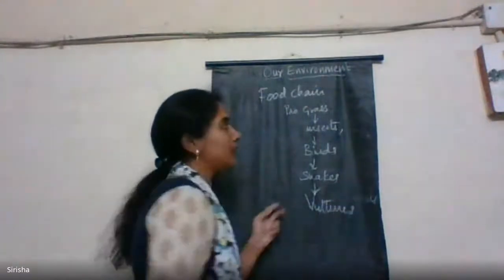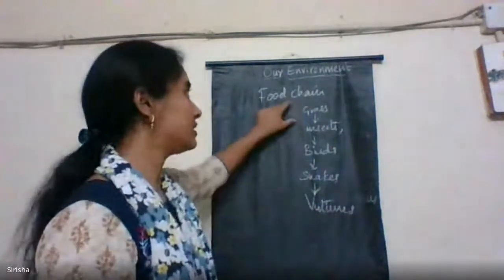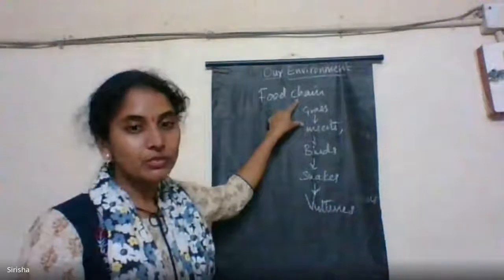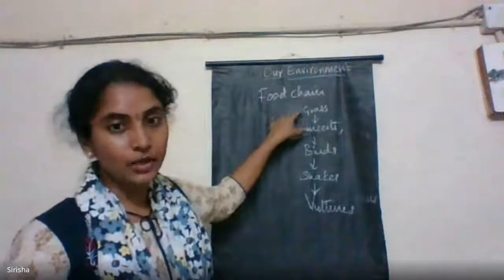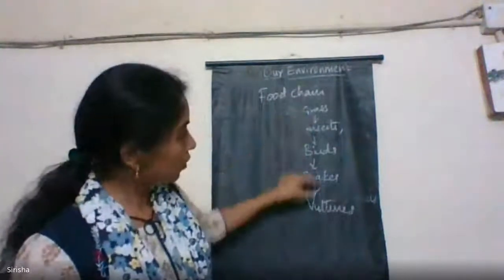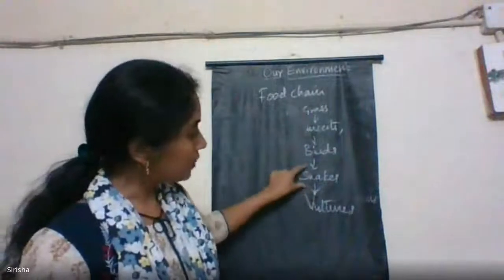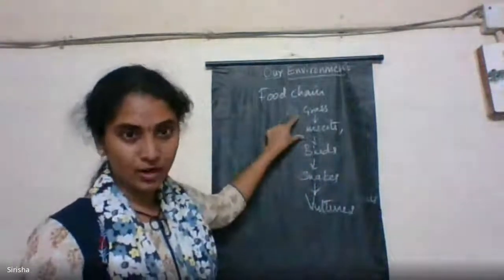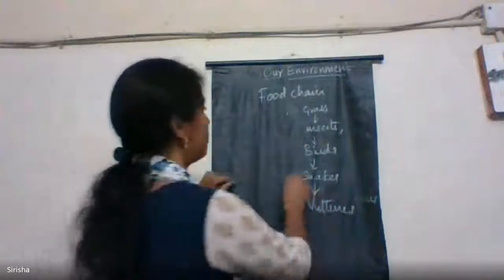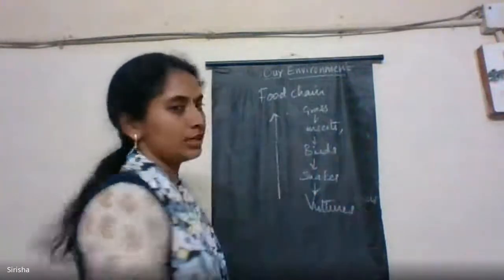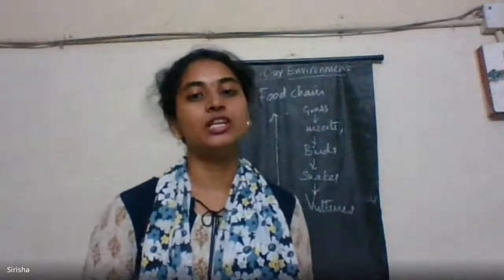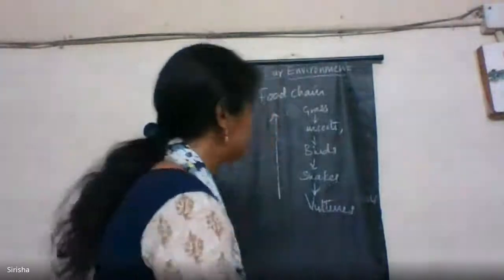These snakes can be eaten by vultures. So this is all a cyclic process. This is called a food chain. A food chain is a sequence of living organisms in which one organism consumes other organisms for its survival. It is a unidirectional, single direction process. In a food chain, the various steps where transfer of energy takes place are called trophic levels.